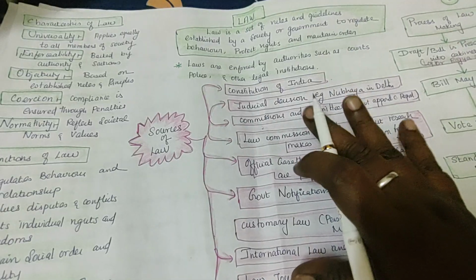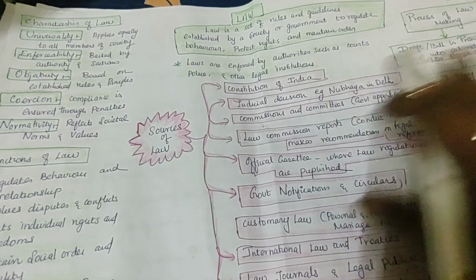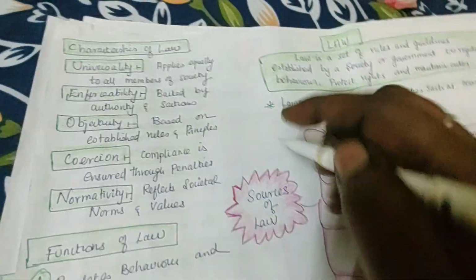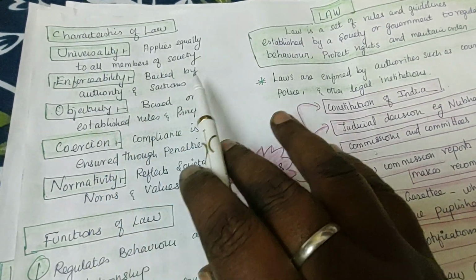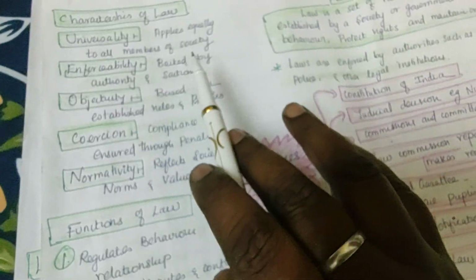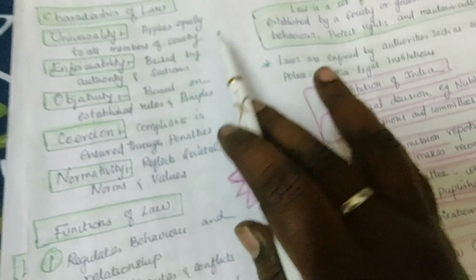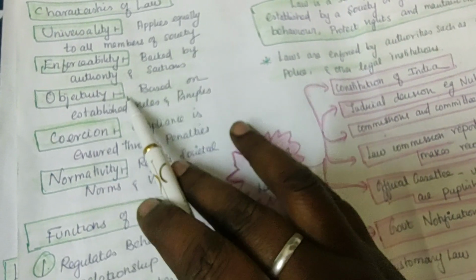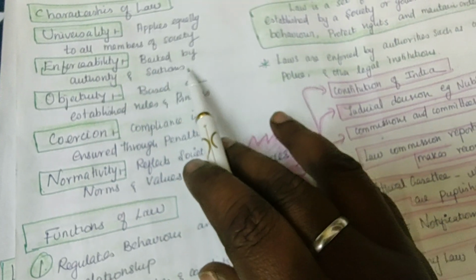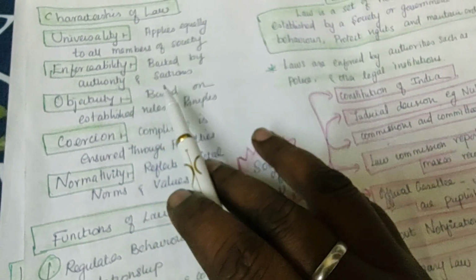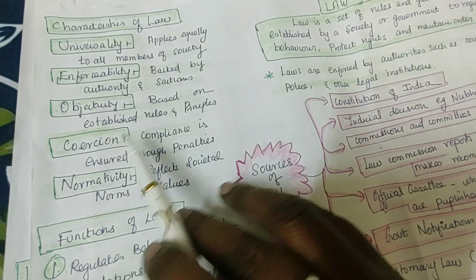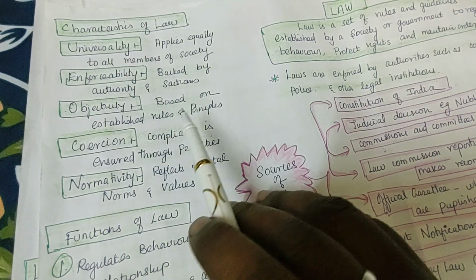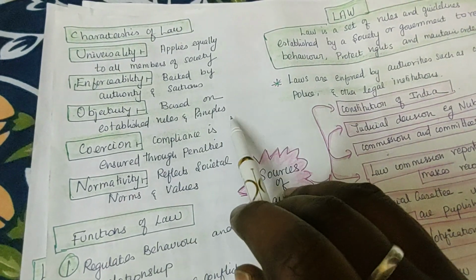Okay, what is the law we are making? How to make a law? What is the source of law we have seen? What is the characteristic of law? How should the law be? The characteristic of law: universality. It should apply equally to all, no caste, no creed, all members of the society coming under one umbrella of the Indian law. And enforceability: law can be enforced. You can pay the penalty, it can be backed by the authority, it should be sanctioned by the authority.